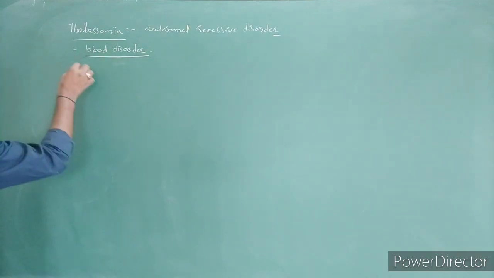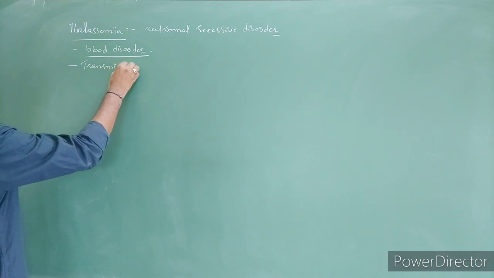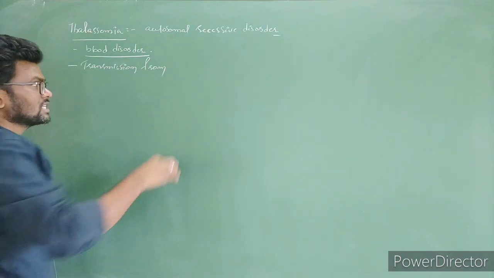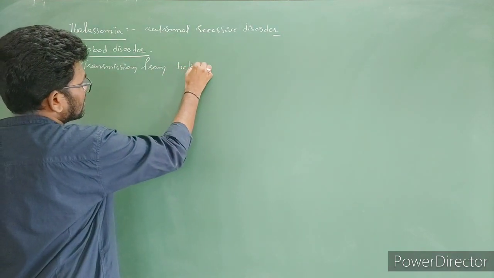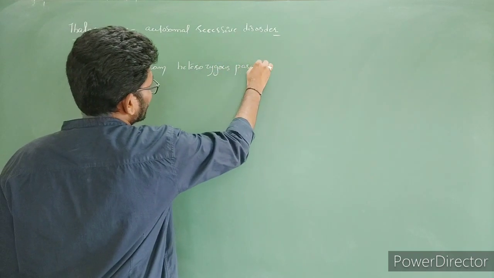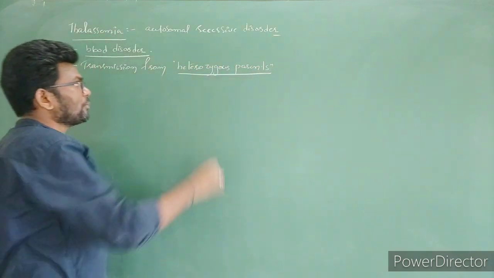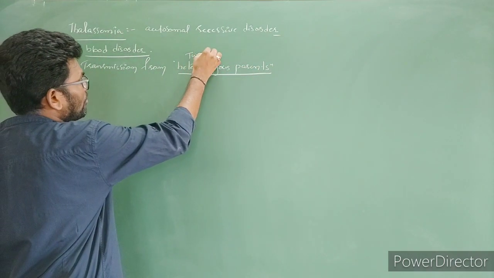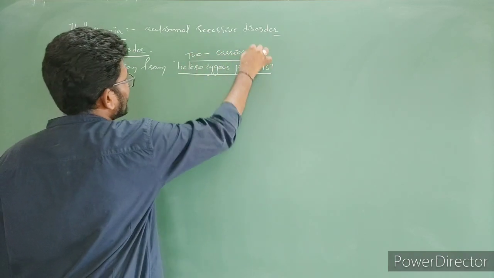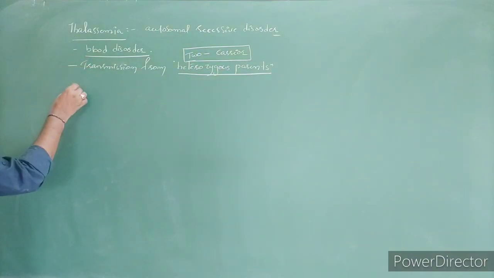Next, the disease is transmitted from heterozygous parents. When the disease is transferred, the two parents should be carriers. In such a case only, a recessive disease is formed, right? And here it is a blood disease.